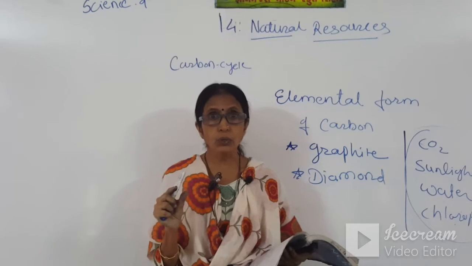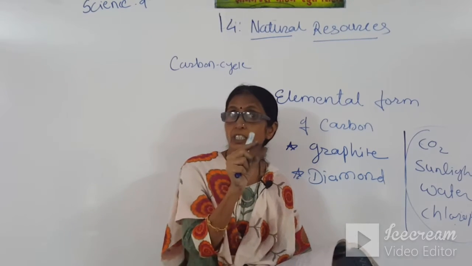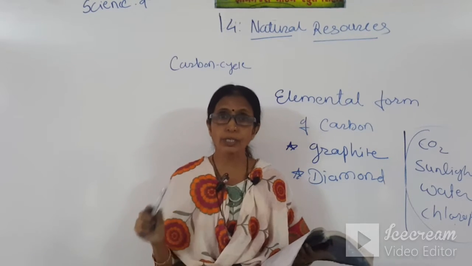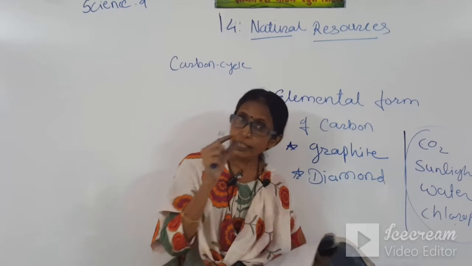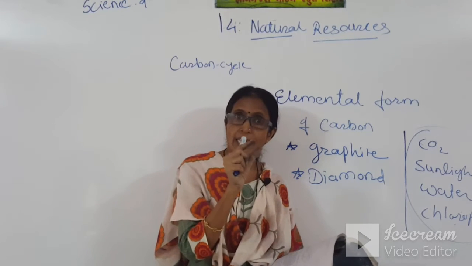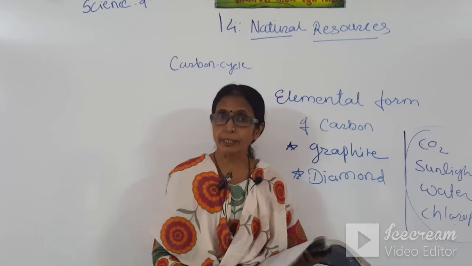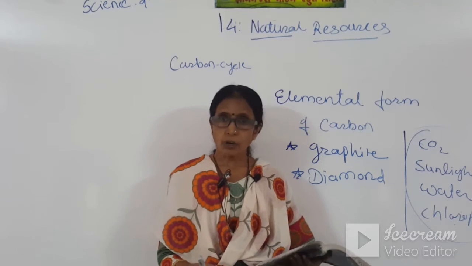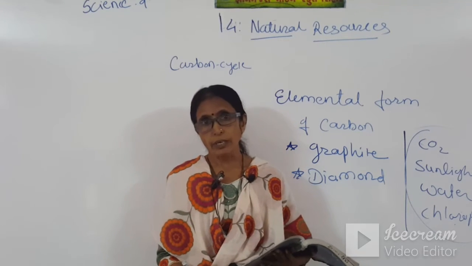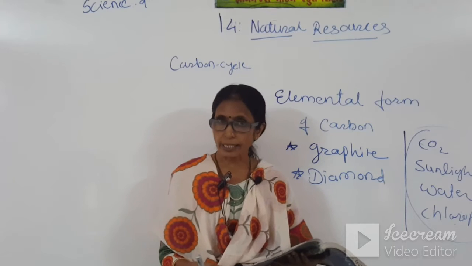They are from the mollusca family. We will learn these in chapter number 7, students. What is the mollusca family? These shells are made up not only of carbon but of calcium carbonate.